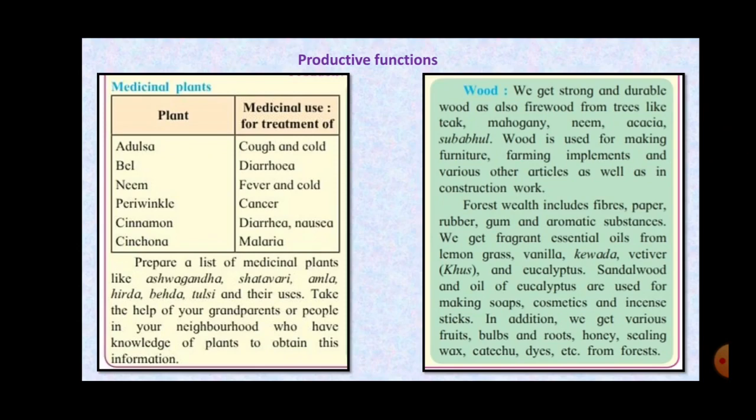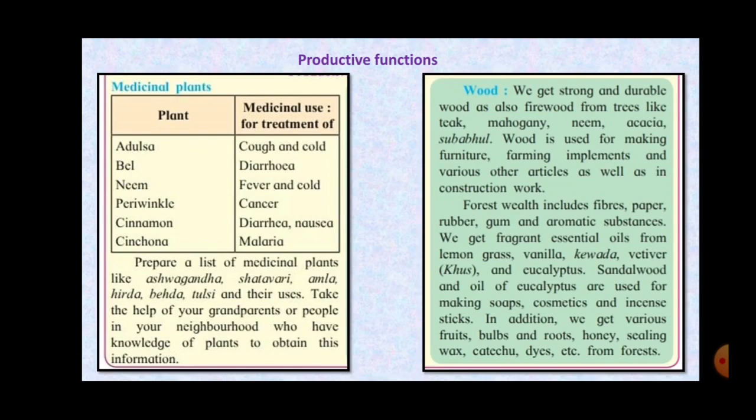Then the different oils like lemongrass oil, vanilla oil, kevada, eucalyptus oil, sandalwood oil, all these we also get from the forest. Then a very important aspect, that is the medicinal plant. In home remedies also, if somebody is having cough and cold, mummy says prepare a kada of tulsi or lemon tea, right?